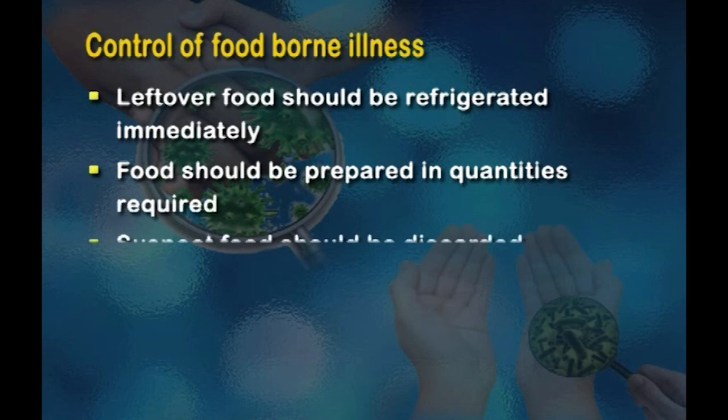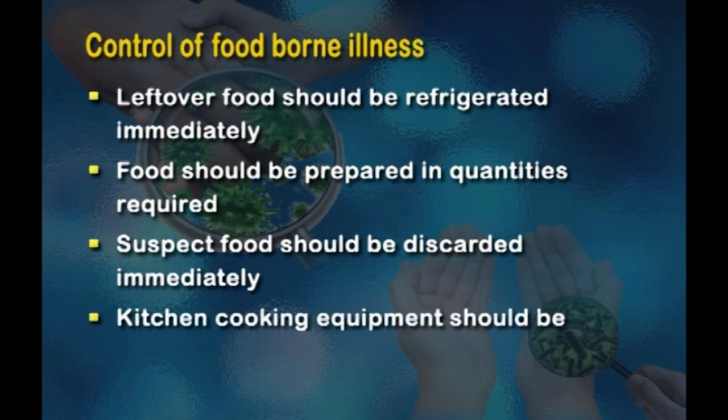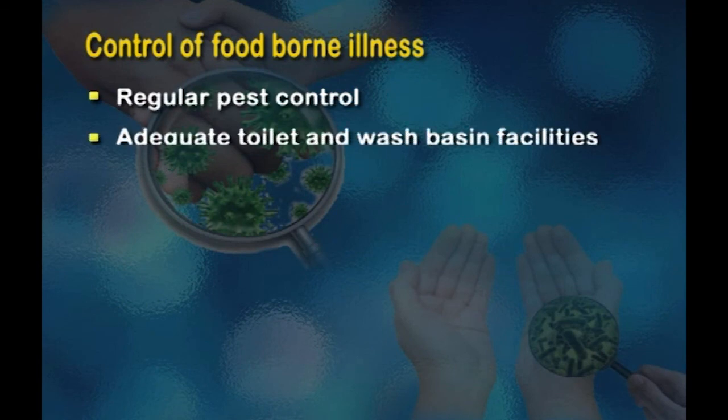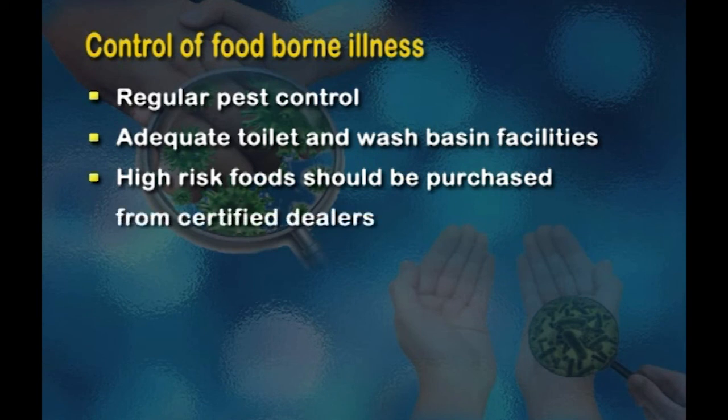Food should be prepared only in quantities which are required and for which there is adequate refrigeration space. Suspect food should be discarded immediately without tasting. Kitchen cooking equipment should be cleaned daily, with regular pest control. Adequate toilet and wash basin facilities should be provided for food handlers with continuous supply of running water. High-risk foods such as meat, fish, poultry and milk should be purchased only from certified dealers. Thus, it's very important to understand that food safety is in your hands.